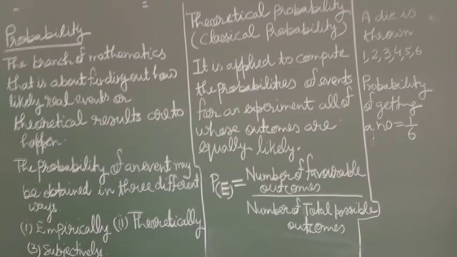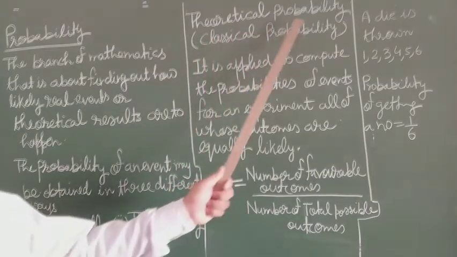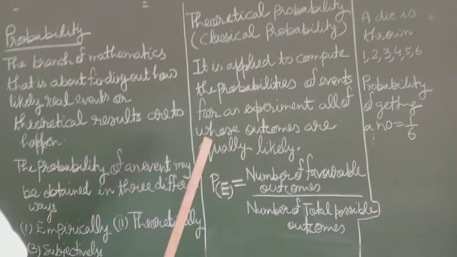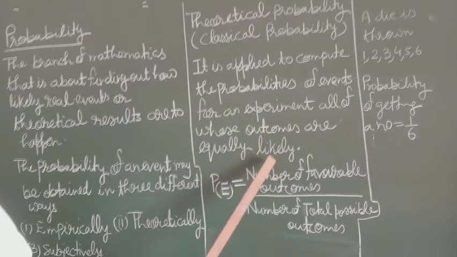So each probability equals 1 upon 2, correct? So I have given some examples of equally likely outcomes. Classical probability is based on equally likely outcomes.